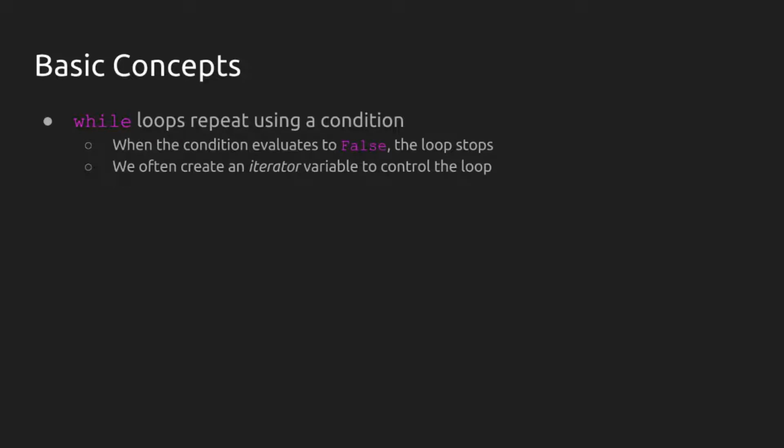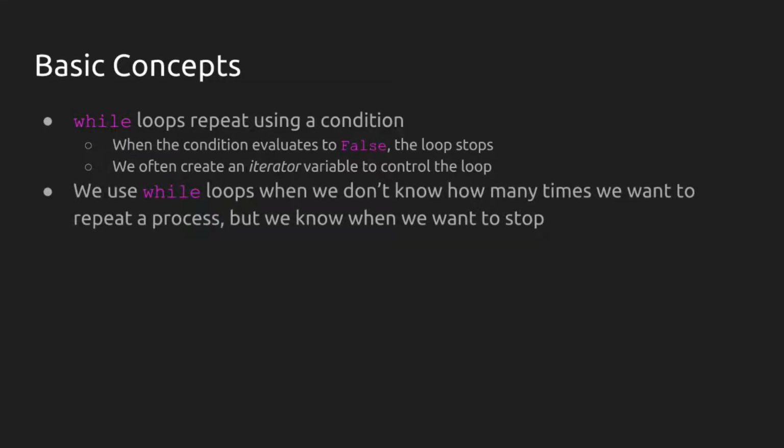We often create an iterator variable to control the loop. We'll see an iterator variable in our example, but think of it as a placeholder to keep track of how many times the loop has gone through. So if we want to use a while loop to loop a certain number of times, we can use an iterator variable to keep track of the number of times that the loop has gone on. Generally speaking, we'll use while loops when we don't know how many times we want to repeat a process, but we know when we want to stop.